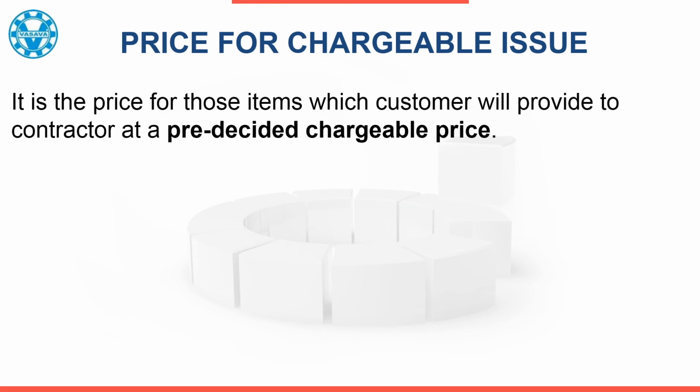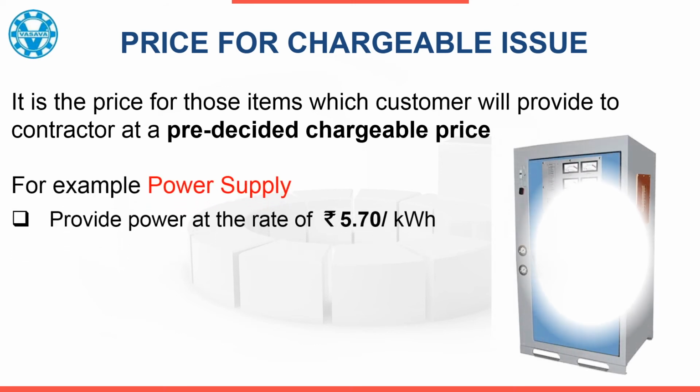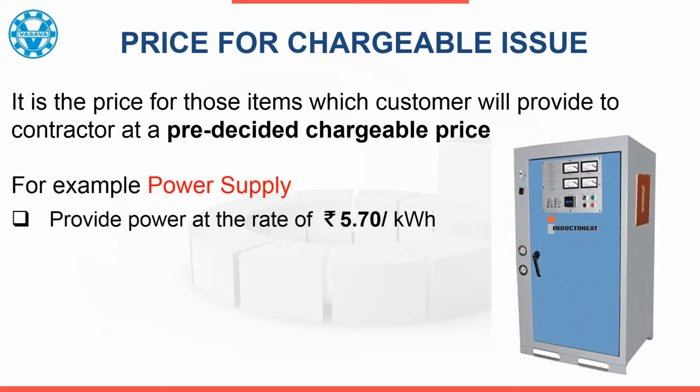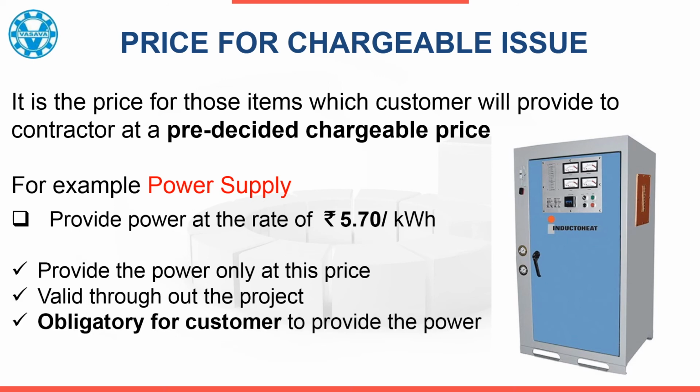It is the price for those items which the customer will provide to the contractor at a pre-decided chargeable price. For example, power supply. The customer agrees to provide power to the contractor at, say, the rate of 5 rupees and 70 paisa per kilowatt hour. That means not only the customer will provide the power at this price throughout the project, but also it is obligatory for the customer to provide the power, otherwise the stoppage of work and other consequential losses shall be in the customer's accountability.